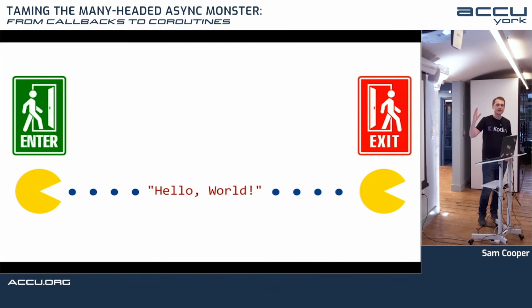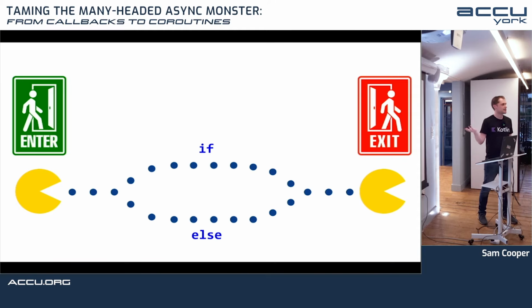And this idea that a function has a single well-defined entrance and exit is a really important programming principle of modern programming languages called structured programming. It holds true with any kind of different code that you could put inside of a function. So if you've got an if-else block, yeah, you're going to possibly branch down one of two different paths, but they're going to join back up, and you're going to come out at the same exit at the end of the function.